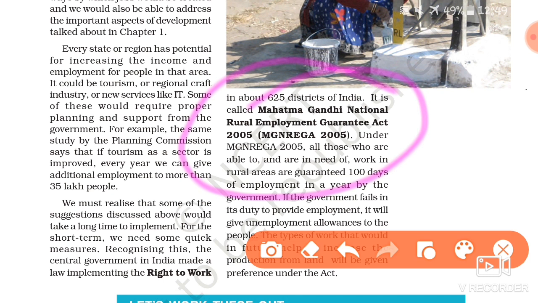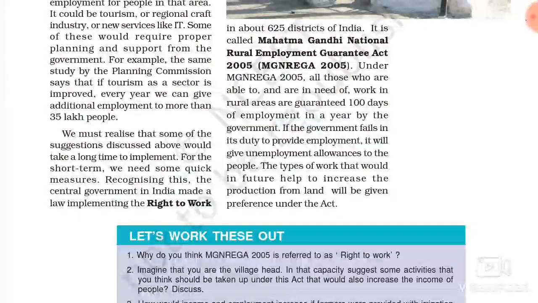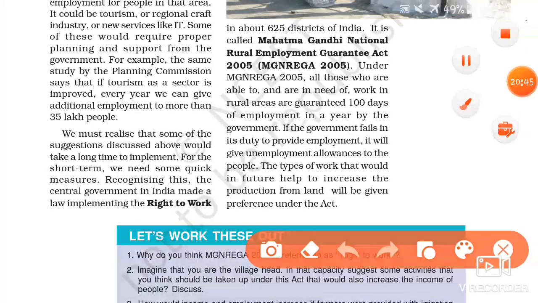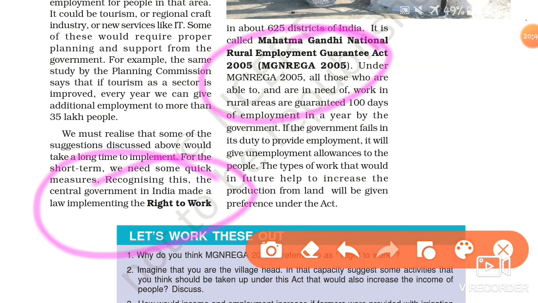So this means under this MGNREGA, the right to work is implemented. This is all about MGNREGA. Here 100 days of work will be given. If the government is unable to give this 100 days of work, then they will give unemployment allowances to the people.